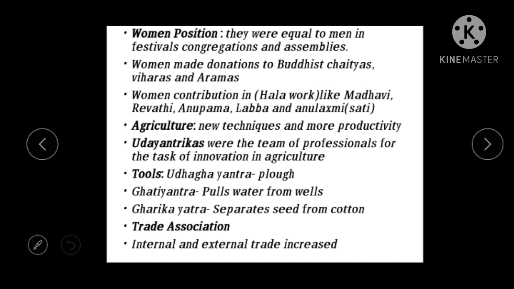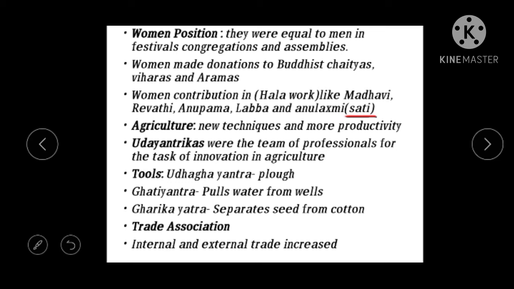So the next is Sati. Sati was prevalent in the Satavahana Empire, and we come to know this through the work of Strabo. This is one of the important bits. So through whose work do we come to know that there was a Sati system in the Satavahana Empire?